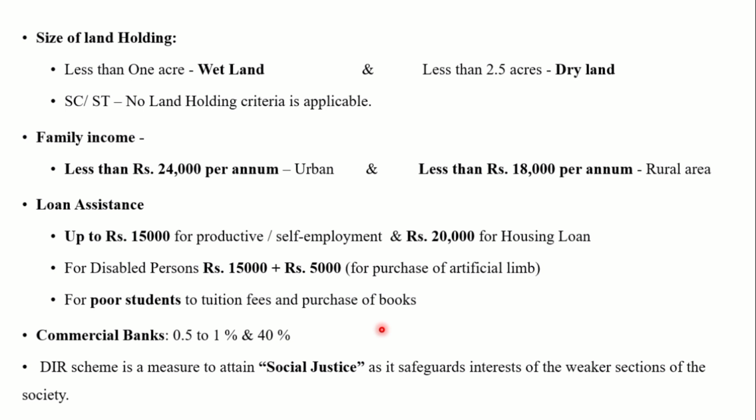The commercial banks are required to advance at least 0.5 to 1% of their aggregate lending towards this scheme, and 40% of the total amount available under this scheme should be made available to SC and ST borrowers.